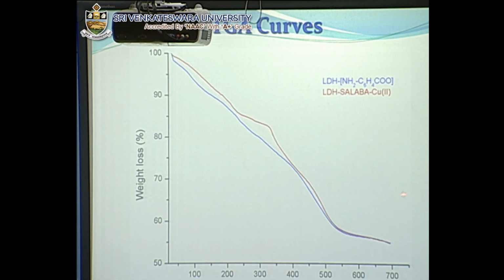These are the TGA curves. They show the thermal stability of my catalyst, and there are two major falls. One fall, between 25 degrees centigrade and 250 degrees centigrade, is due to the loss of absorbed water, and the second fall indicates the degradation of the brucite layer.